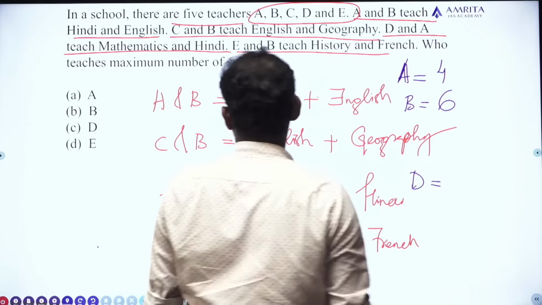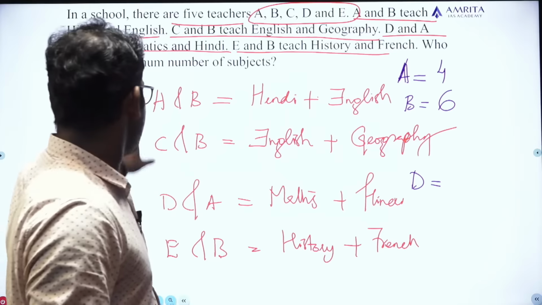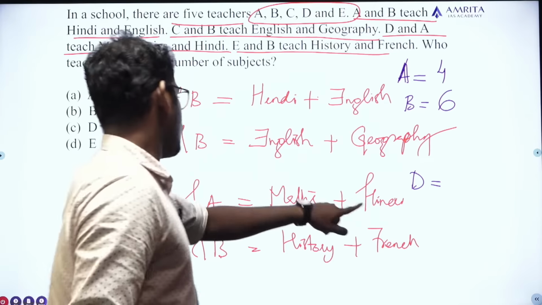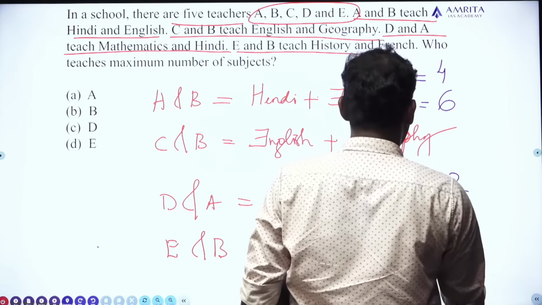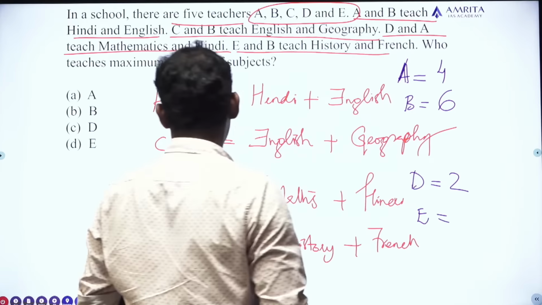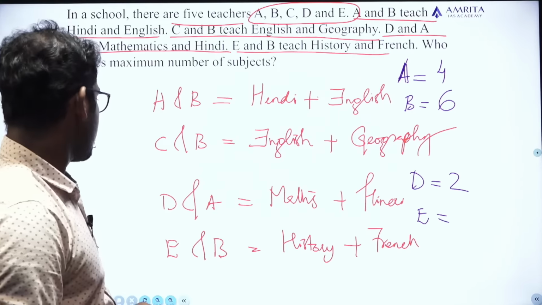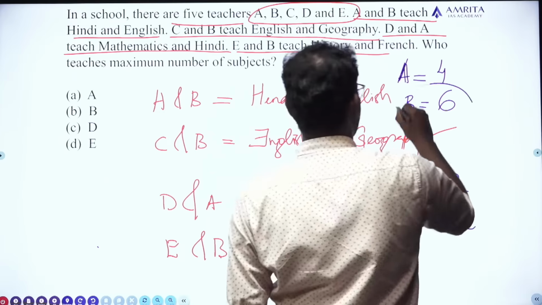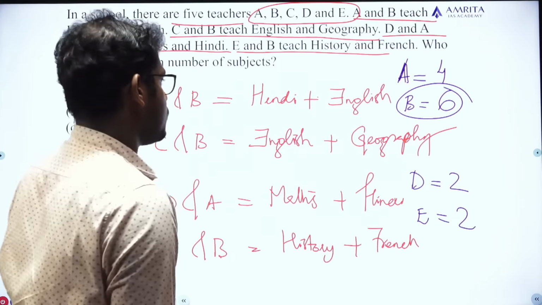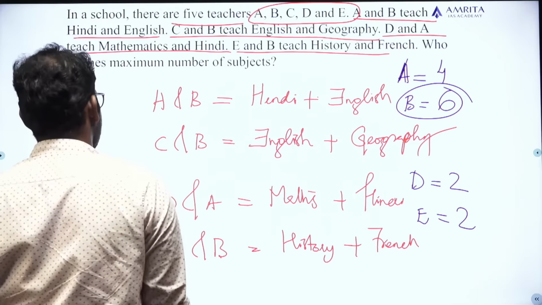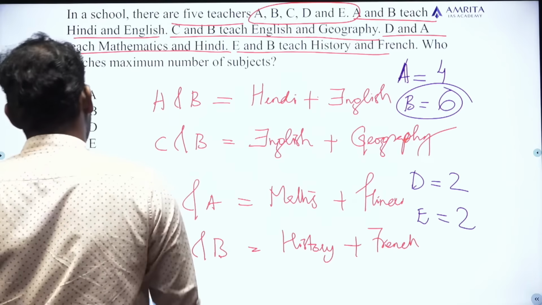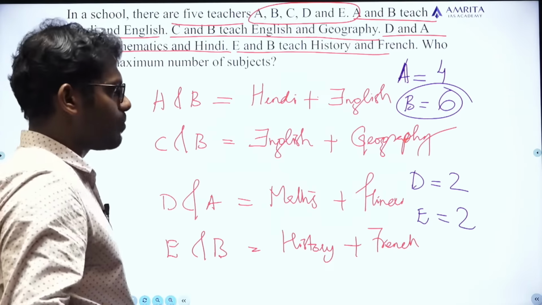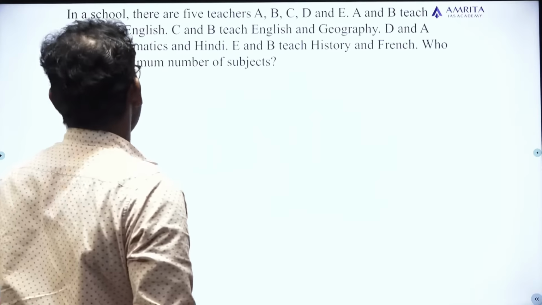Then D. How many subjects D teaches? Only 2 subjects that D teaches. Next is E. How many subjects E teaches? Only 2 subjects, that is history and French. So actually B teaches 6 subjects, and so the answer for this question is option B. Clear? Okay. Simple question. Okay, moving to next question.